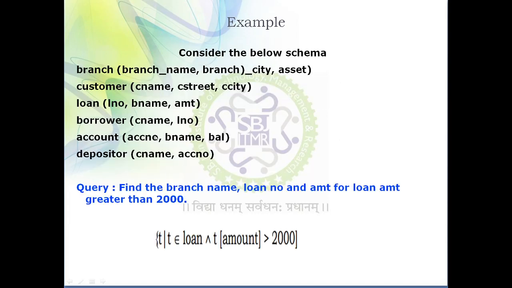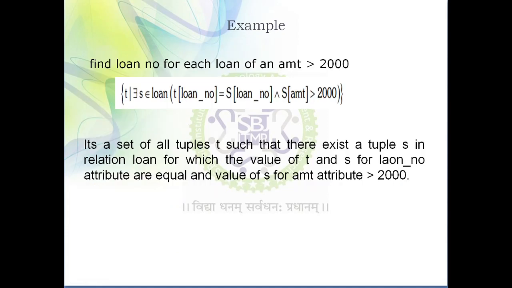What you need to remember is that this is a query where we fetch all the attributes from the table, and this is a query where we are fetching only one attribute, the loan number attribute, from the table. From which table? The loan table. And what is the condition? That amount should be greater than 2000. So this is the second example for tuple relational calculus.